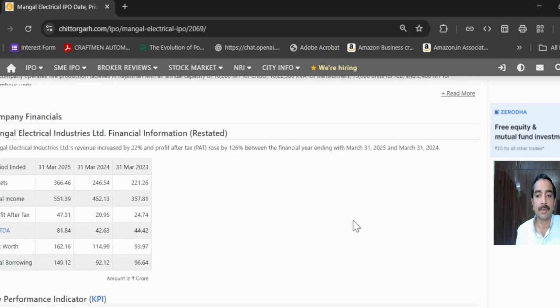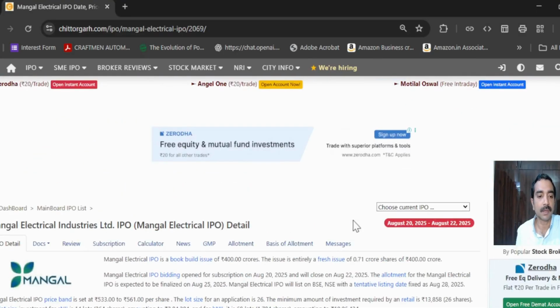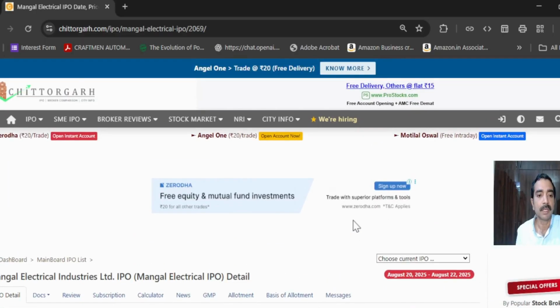So let's try to analyze one of the IPOs which is coming up. Again, let me make it clear that this is not a recommendation for this IPO or any IPOs which are being discussed. I may name some in between during our discussion. This is not a recommendation for any IPOs or stocks. It is only for learning, so that we can apply these things when new IPOs are coming up.